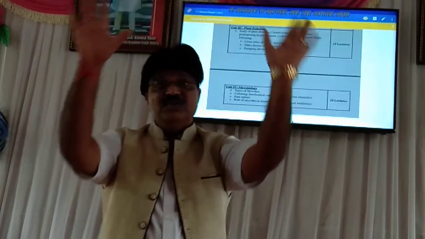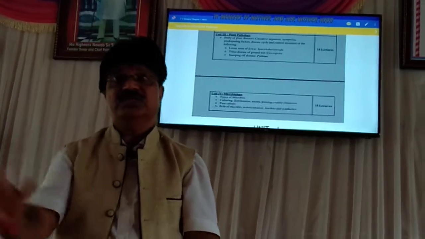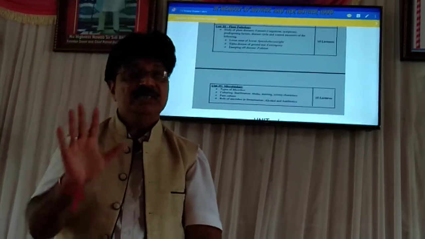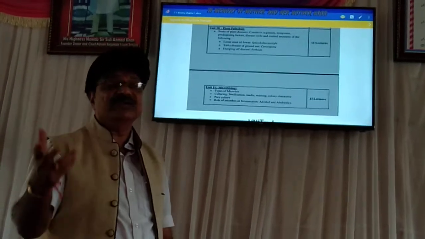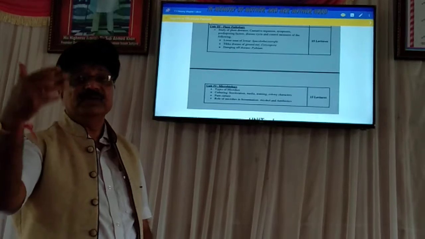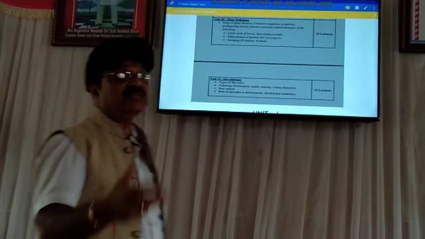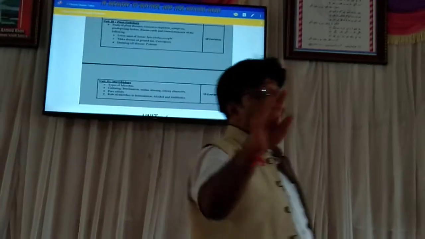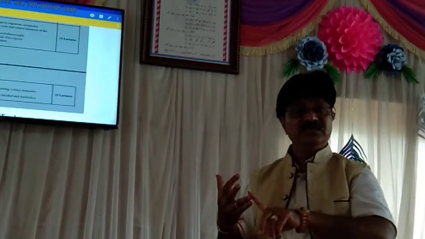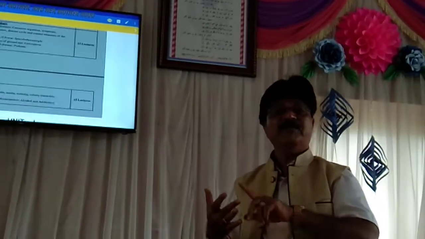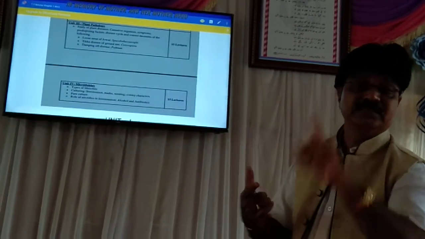This is the whole structure of paper 1, or in brackets, Plant Diversity, paper 3 of semester 5. And how many units are there? Let us just revise. There are 4 units. The first unit is algae, the second unit is fungus, the third unit is plant pathology, and the fourth unit is microorganisms.